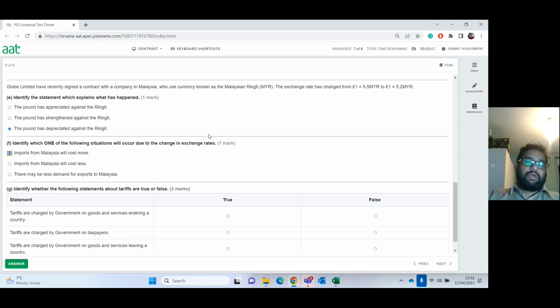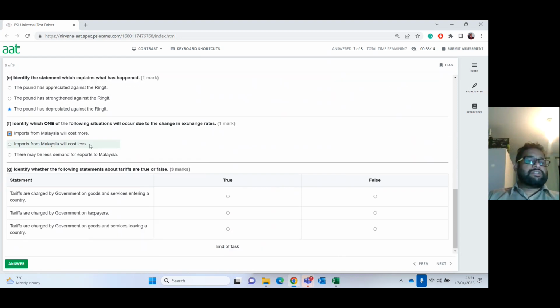Okay, so this is how the exchange rates work. Now let's look at the last one. They're saying here, these statements true or false about tariffs. Tariffs are charged by governments on goods and services entering a country. Yes, it's true. Because when the goods are coming in, they put a tariff on there. You call that a duty. That duty will add more value to those goods when they're sold, and creates revenue on the government side as well.